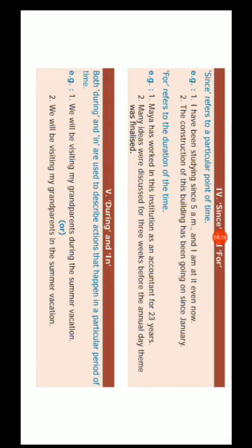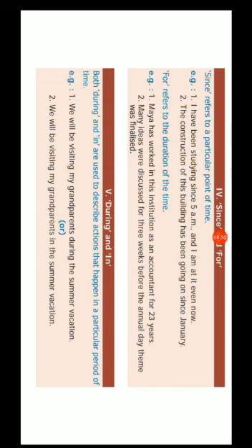Another, during and in. Both during and in are used to describe actions that happened in a particular period of time. Thus, we can use during and in for the same meaning. We will be visiting my grandparents during the summer vacation. And in also we can express the same idea. We will be visiting my grandparents in the summer vacation.